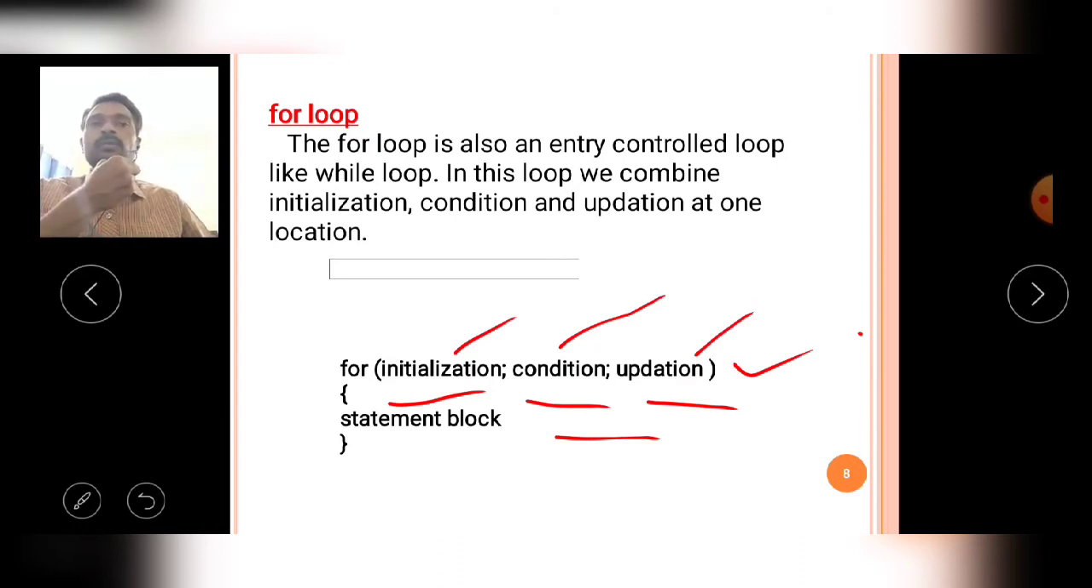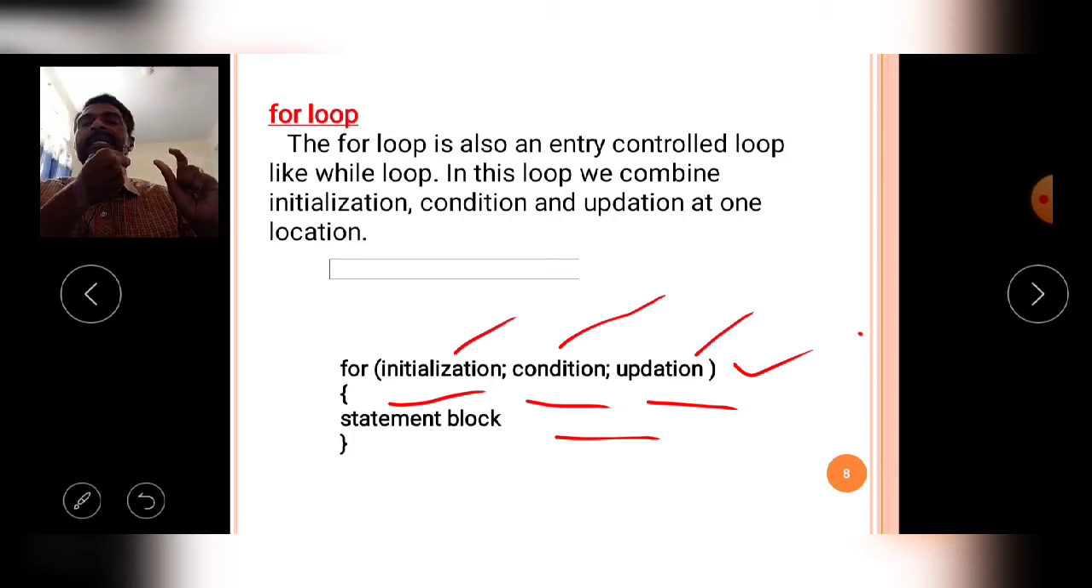In this loop we combine the initialization statement, condition statement and updation statement at one location. That location is nothing but the top of the block. So there is just a syntactical difference between the while loop and the for loop, but the behavior and the execution of the program is the same, just like the while loop.